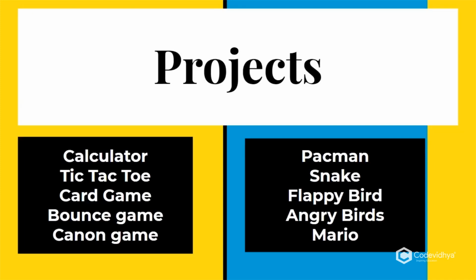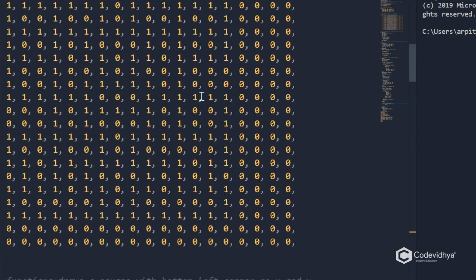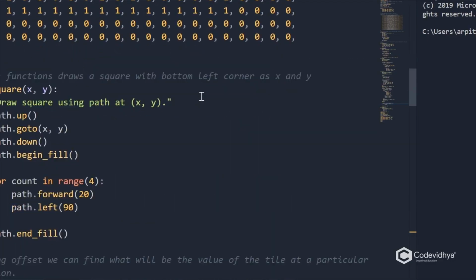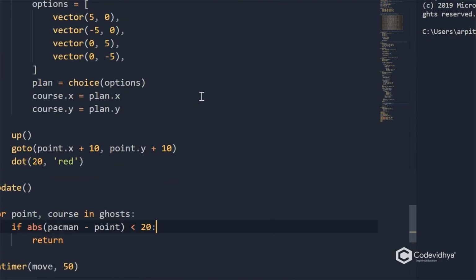Hello, my name is Amit, and these are the projects that I made in this game development Python course. This is Pac Man, a game which used some maths and turtle graphics to make it.